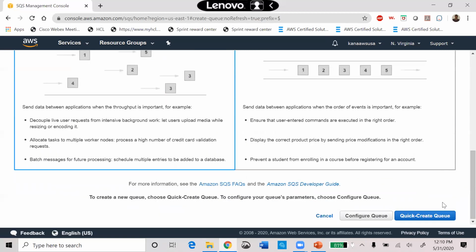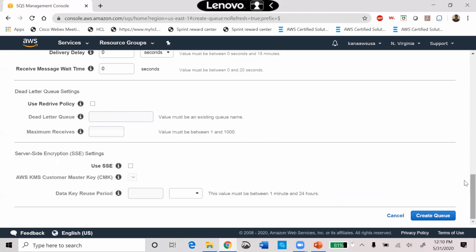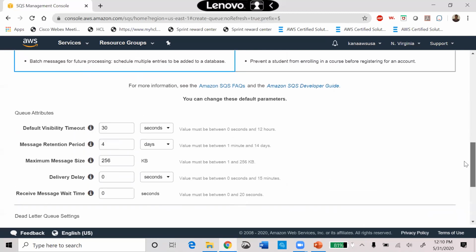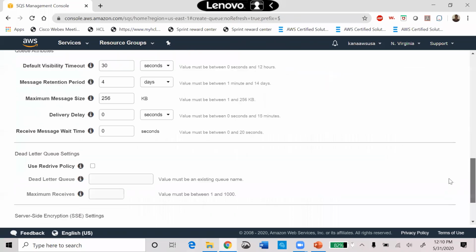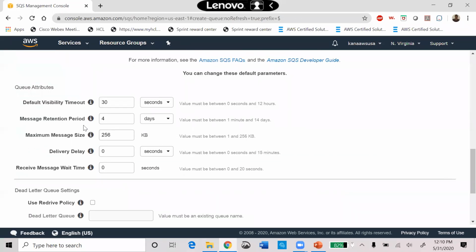In the standard queue, you can configure queues or quickly create queues. If you quickly create, the default settings will be applied, but I want to configure the queues. As I said, the message retention period is by default 4 days. You can choose 1 minute to 14 days, and the message size is 256 KB. Delivery delay, how many seconds you can delay delivery. I can delay up to 20 seconds.